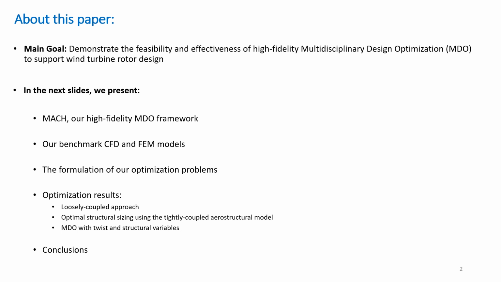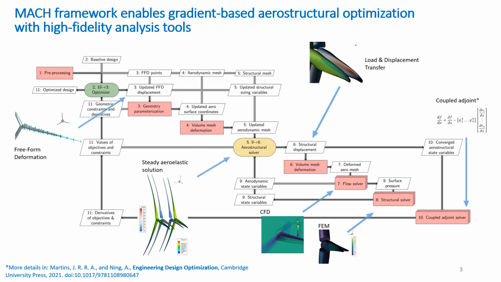The diagram in this slide illustrates the components of our optimization framework. We have separate software modules that enable geometry manipulation via a freeform deformation approach, a mesh deformation algorithm to propagate the geometry updates to the volume mesh, and the coupled aerostructural solver. We use pyOptSparse to wrap SNOPT and manage the information flow between the optimizer and other framework modules.